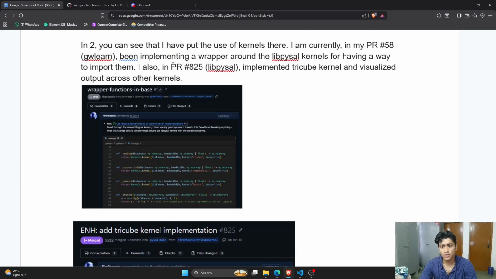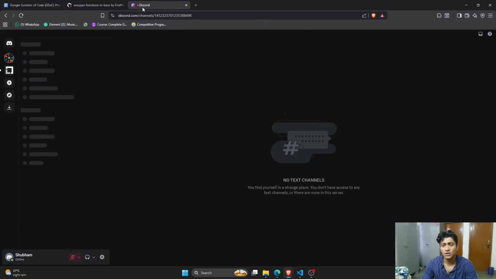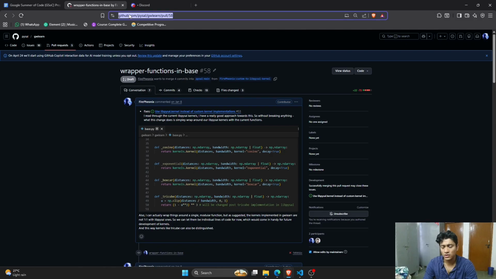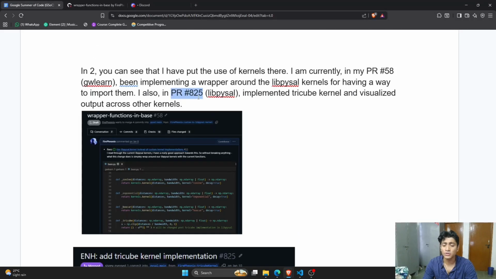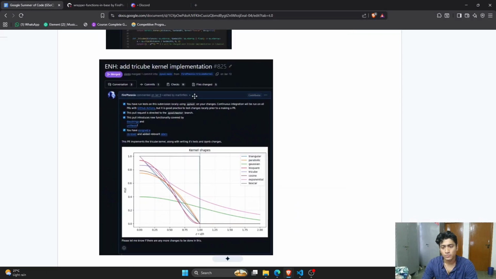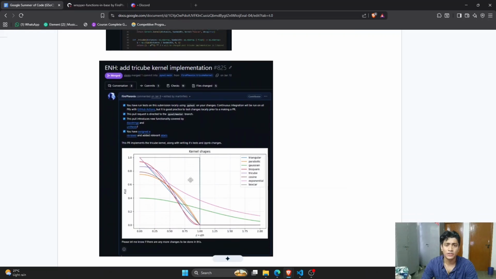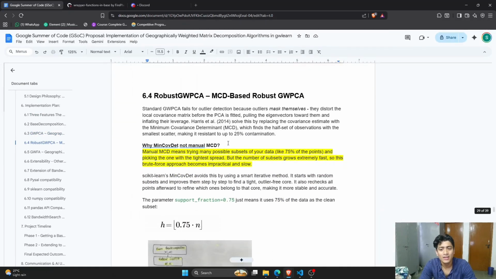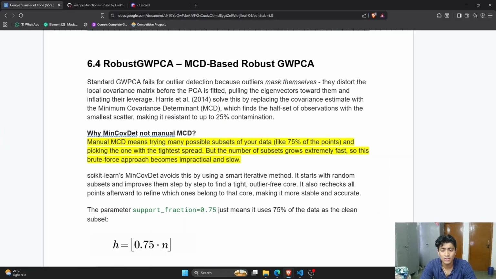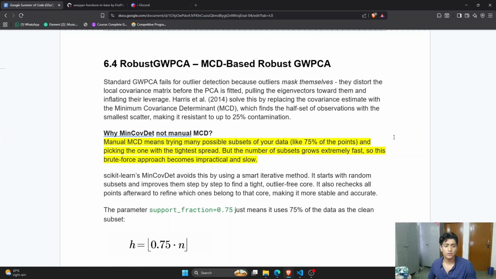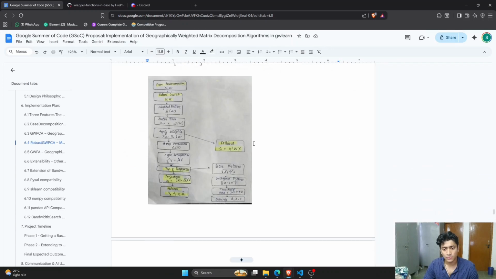Yeah, you can see this pull request, PR #825. I'll just link it over here, I guess. No, so it's inside of libpysal, okay. This was the TriCube kernel implementation pull request that I made. It was way back on Jan 10th. So yeah, I've been contributing for a long time now. And I'm pretty used to the PySAL ecosystem and everything. I know the code base. I'm aware of those.